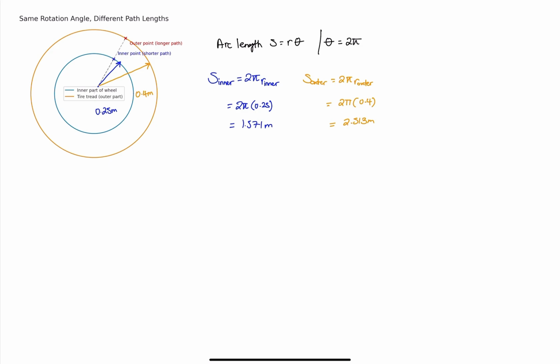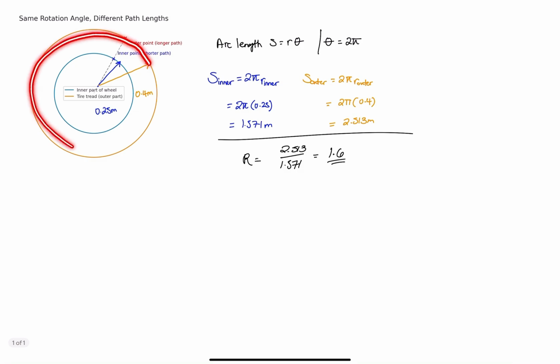If we want to take the ratio, as I was explaining earlier, it's just a ratio. We take the 2.513 divided by 1.571, and that's a ratio of roughly 1.6, just to show you that part of it. So it shows that there's a 1.6 ratio between the two, and so the outside actually has to travel further, by a factor of 1.6, than the inside. Cool, right? You may not think it's cool, but I think it's cool.